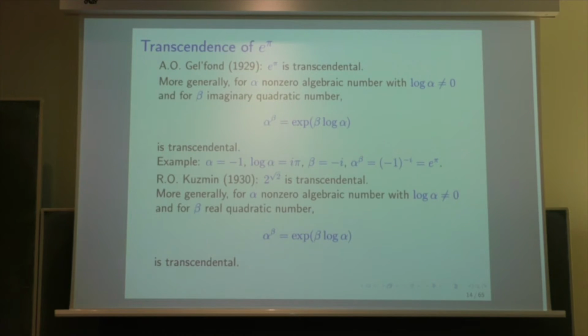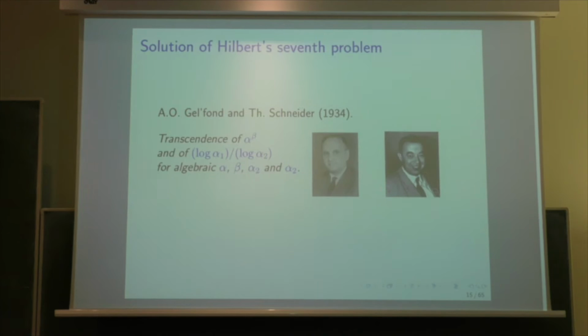So this was a partial solution, and the full solution came a little bit later by Gelfond and Schneider in 1934, using some contribution of Siegel to transcendental number theory. The final solution to Hilbert's seventh problem is the transcendence of alpha to the beta.